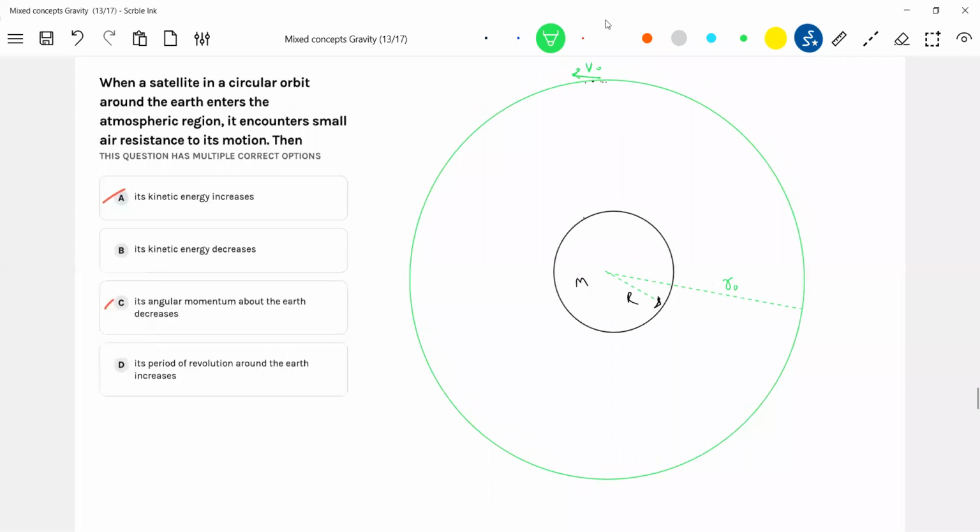It will encounter a resistance. A resistance will come. What will happen to the path? The path is going to be a spiral. A perfect shape may not come.